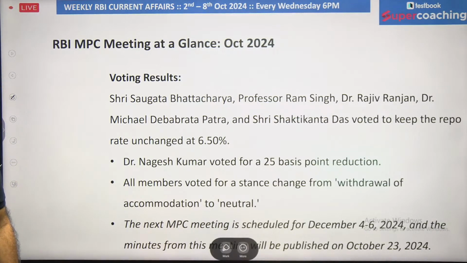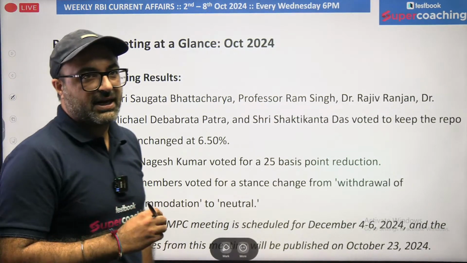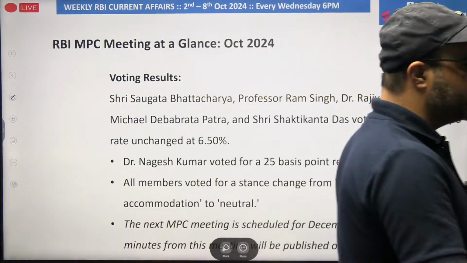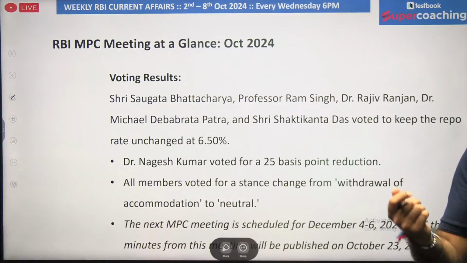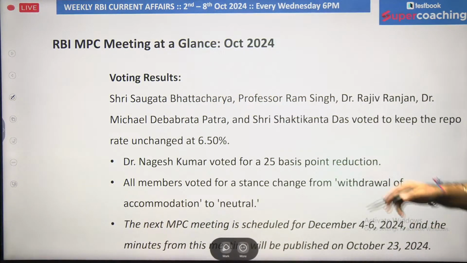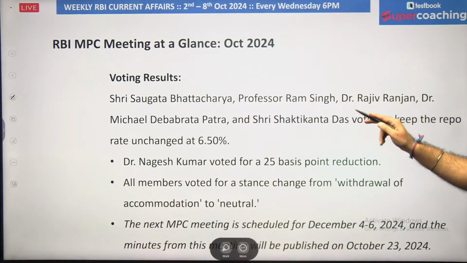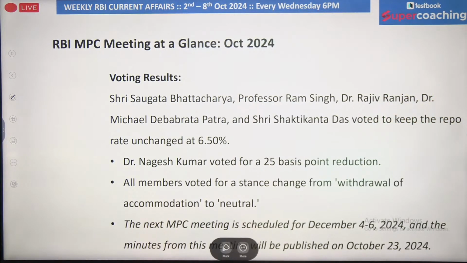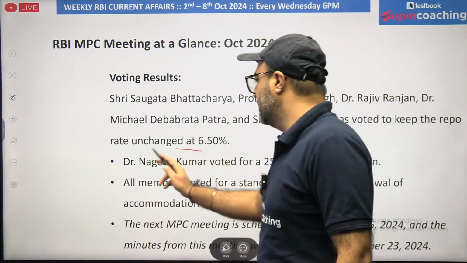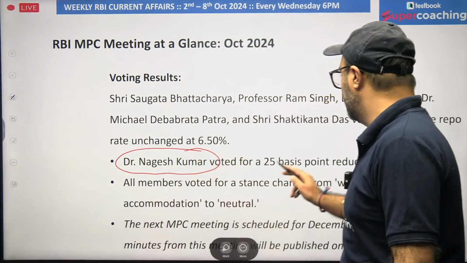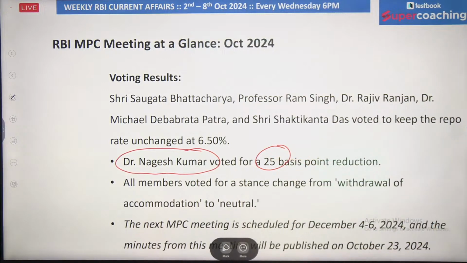Now, if I talk about the voting results, as I mentioned in the starting, out of 6 members, 5 were in favor, but 1 member was not in favor. If I talk about all the newly appointed members, as well as the existing Monetary Policy Committee members, as you can see, the 5 members were in favor, but one of the newly appointed members, Dr. Nagesh Kumar, voted to decrease the policy rate by 25 basis points.